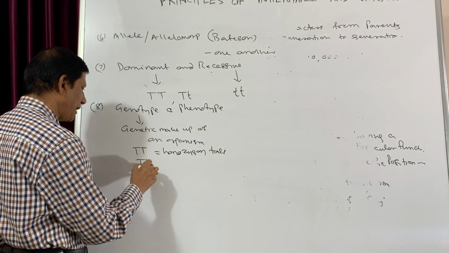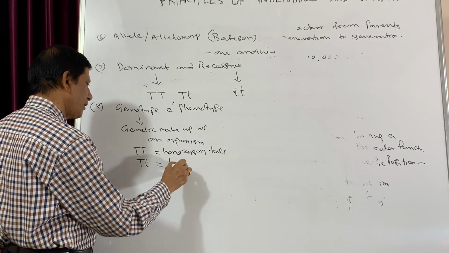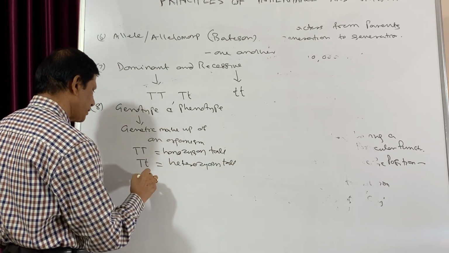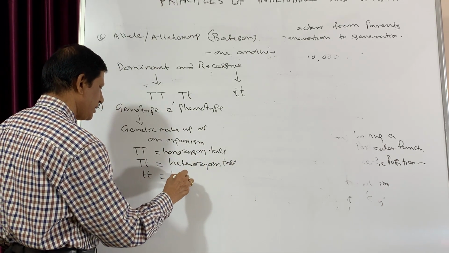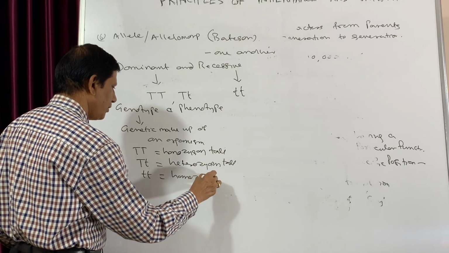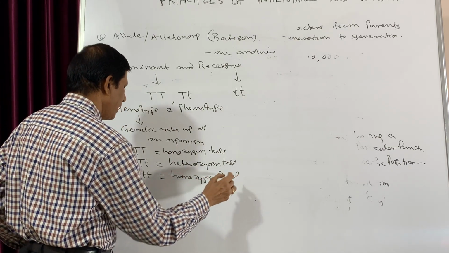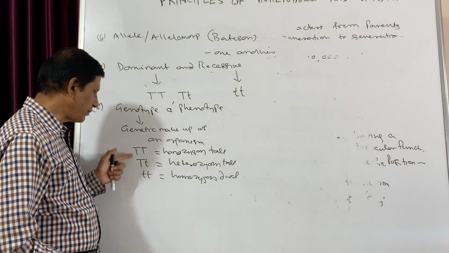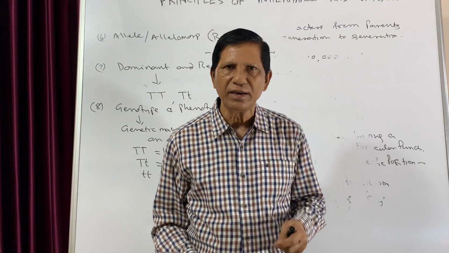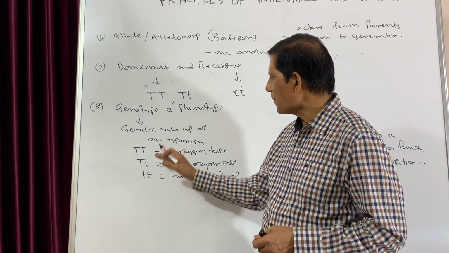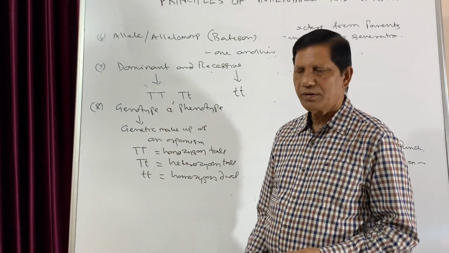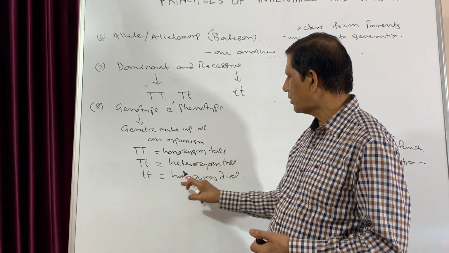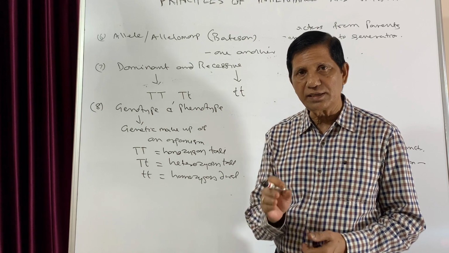If we write capital T small t, it is heterozygous tall. If we write small t small t, it is homozygous dwarf. From this genetic makeup, we can tell what is the type of the organism, because from this, we are telling that it is homozygous tall or heterozygous tall or homozygous dwarf. This is the genotype.